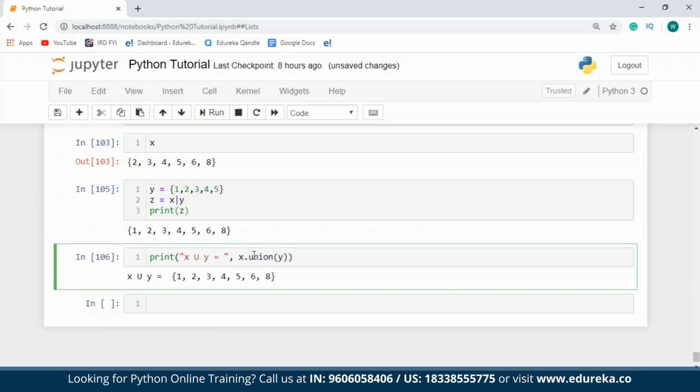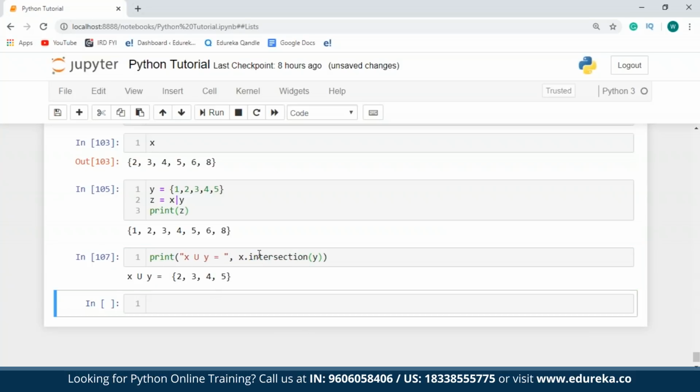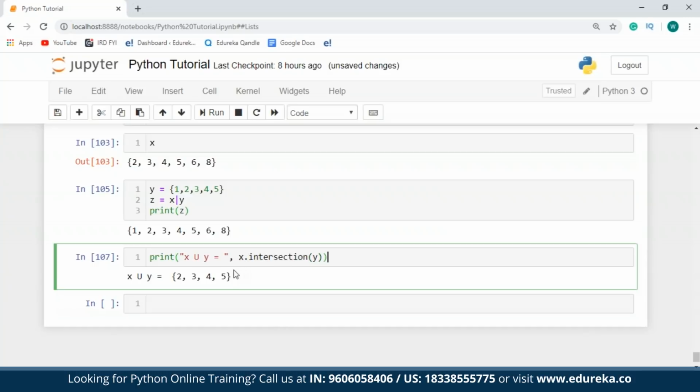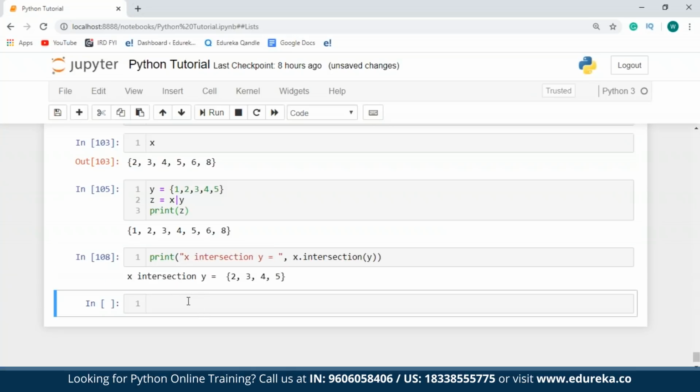Similarly, you can also make use of the difference function, the intersection function, etc. So let me just change this from union to intersection and see what happens. So as you can see over here, I changed the value from union to intersection, and therefore I found the intersection of x and y. I just have to make a change over here as well. Okay, so I hope you guys are clear with this.